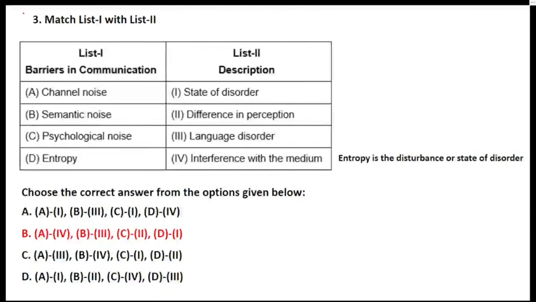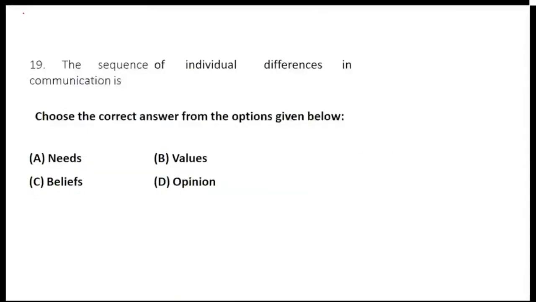A difference which is based on what? On person to person perception. And entropy is basically the state of disorder, disturbance. It is called a state of disorder. Yes, very good everyone. Question 3 everyone has done correctly. Yes. Now moving to question number 4.